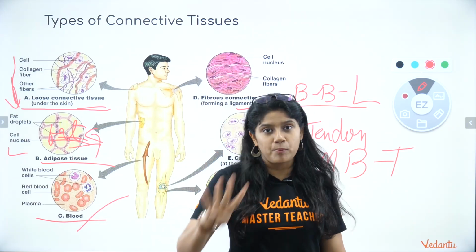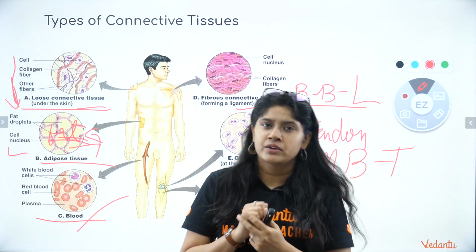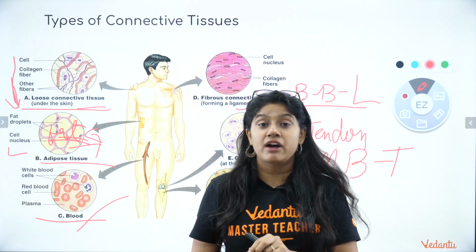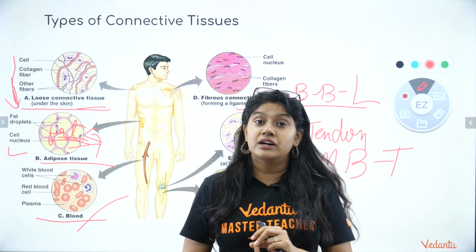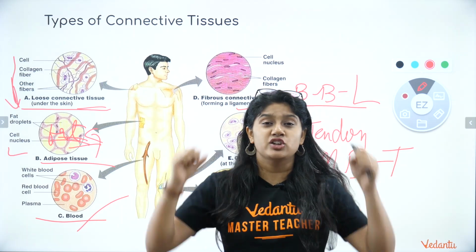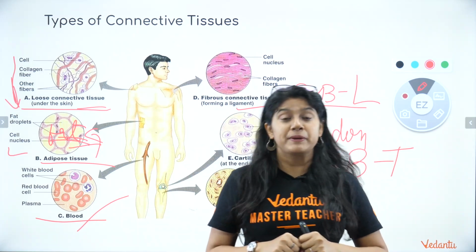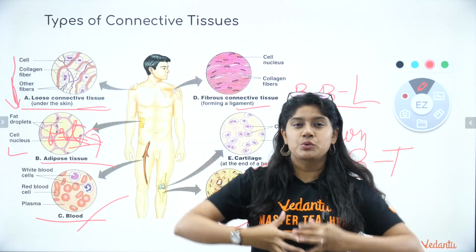Next, everyone, is the blood. We have 4 important components of blood, everyone: RBCs, WBCs, platelets, and plasma. Plasma is a fluid part which has more proteins. Platelets help in the blood clotting process. WBCs are white blood cells, and they are soldiers. They help in fighting all the diseases, everyone, and the microorganisms that get into our body.